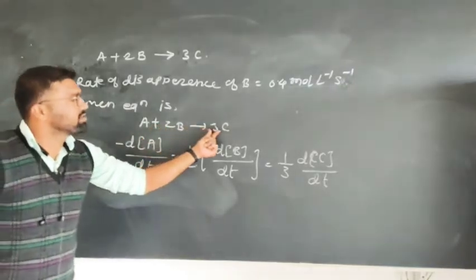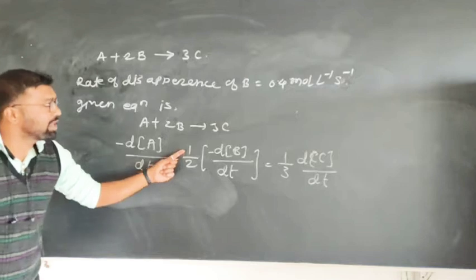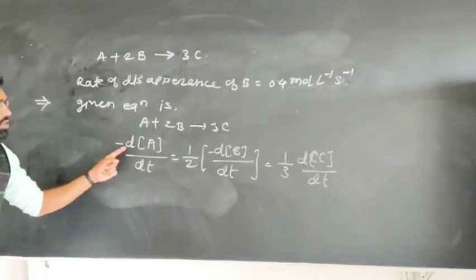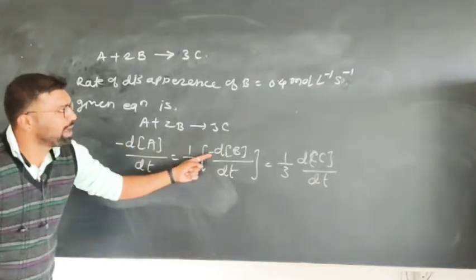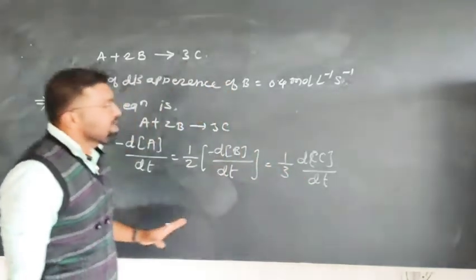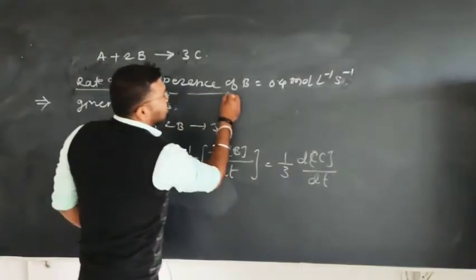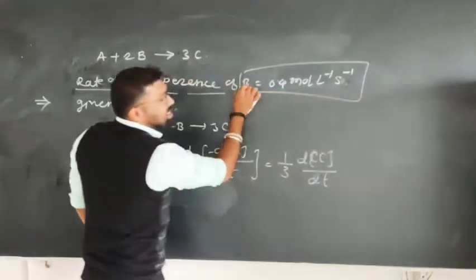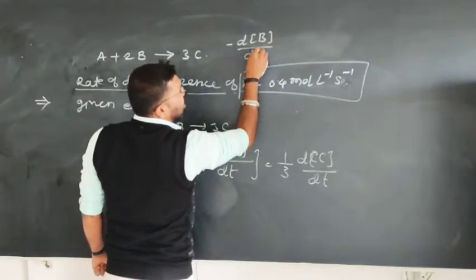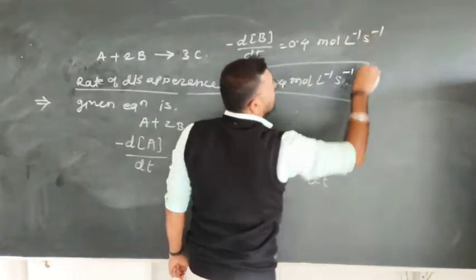For A plus 2B gives 3C, the rate of disappearance of A with time is equal to 1 by 2 of minus d[B]/dt. Here no coefficient is there for A, therefore 1 upon 1 is equal to 1, no need to write it. So minus d[A]/dt is equal to 1 upon 2 into minus d[B]/dt is equal to 1 upon 3 into d[C]/dt. What is provided to you? The rate of disappearance of B, that is minus d[B]/dt equal to 0.4 mole per liter per second.